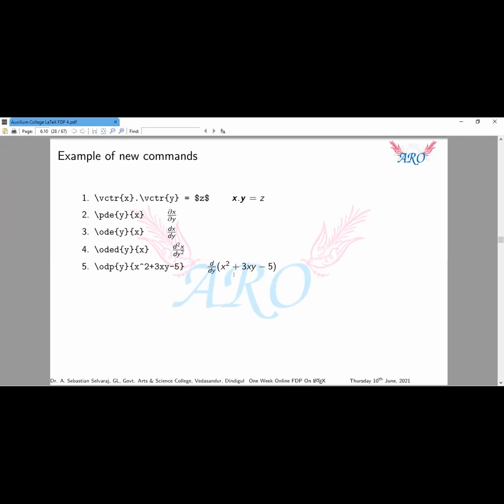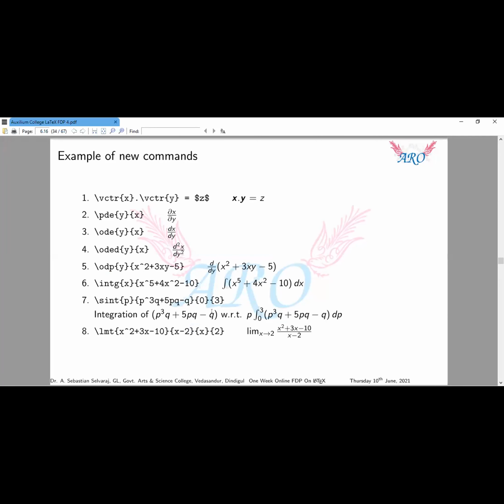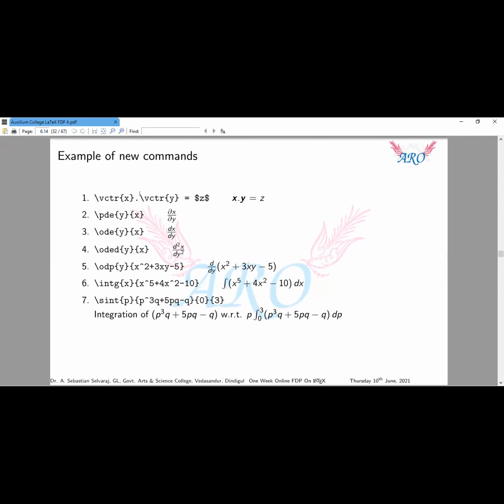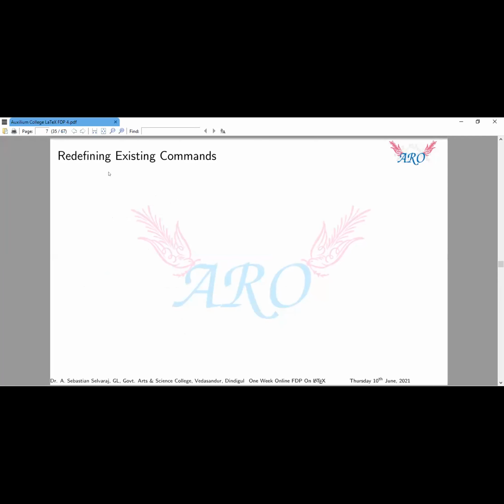ODE with a particular equation, y is the independent variable, and so on. Suppose you want to get the integration symbol for this equation, where x is the variable, and so on. We may define this with a new command, with argument base. The first one is without an argument, only mandatory. The second one is with argument base. So now we are going to redefine the existing command.